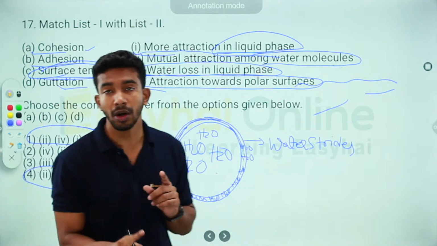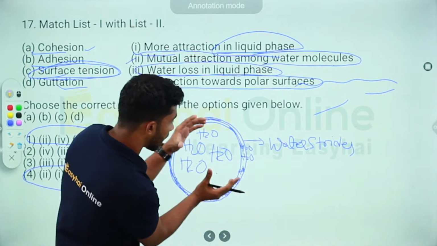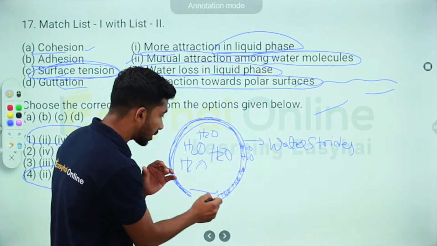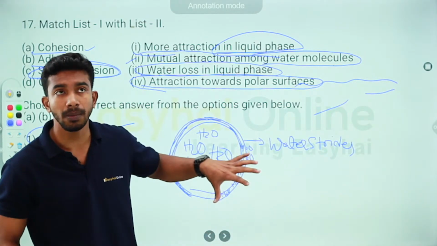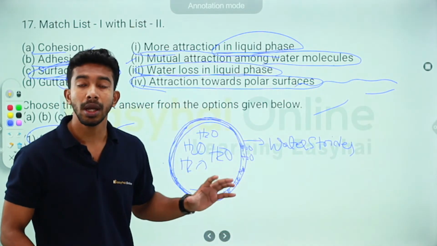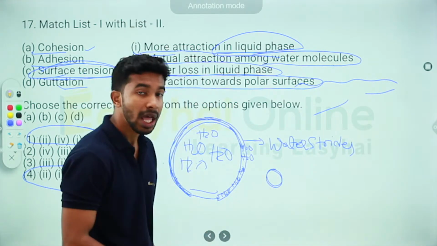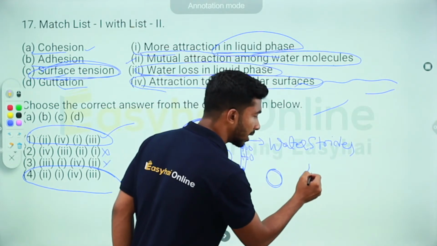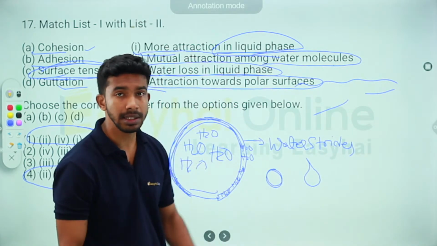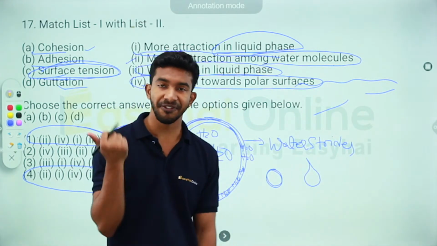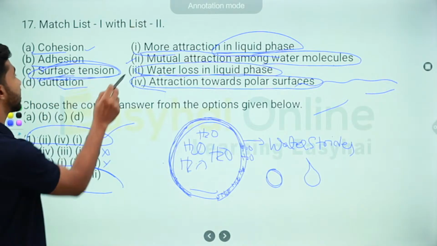And a little extra knowledge that I'd like to give you here is, as I said, since there is attraction from the bulk part of the drop, it is this very property of water because of which the raindrops that we have are spherical in nature. I know we tend to draw raindrops like this, but that is not the case. Raindrops are actually spherical in nature, and there's a reason. The reason is surface tension.